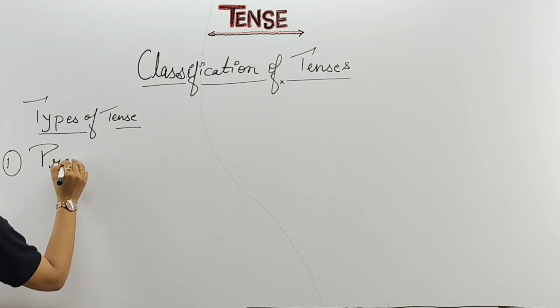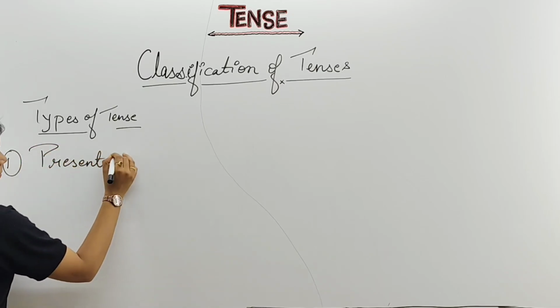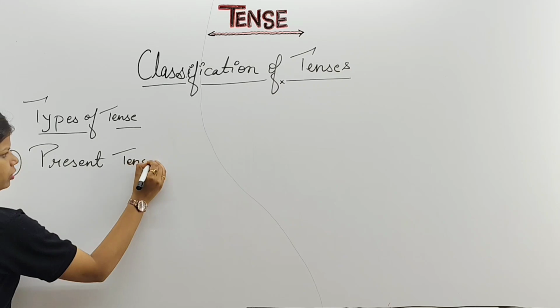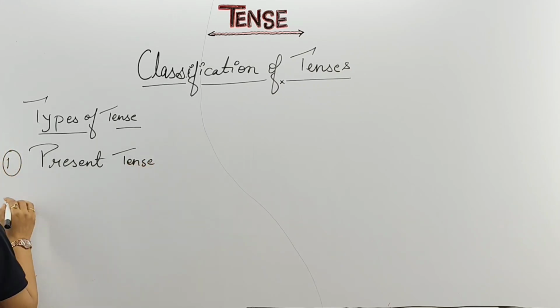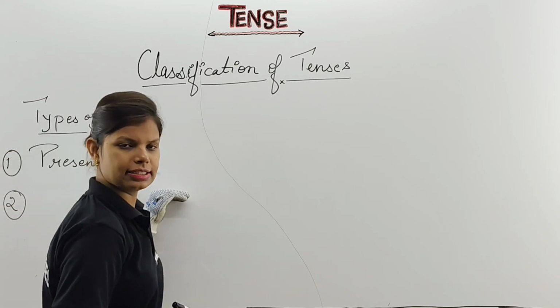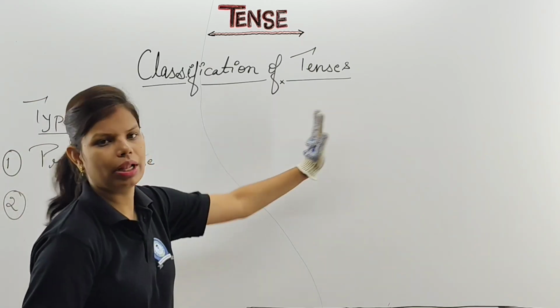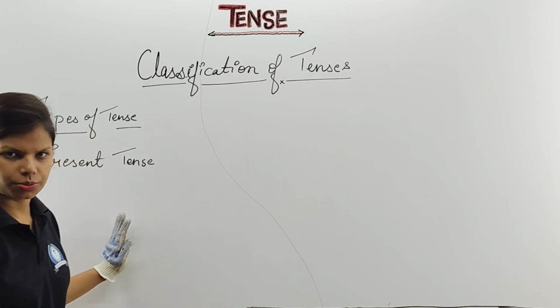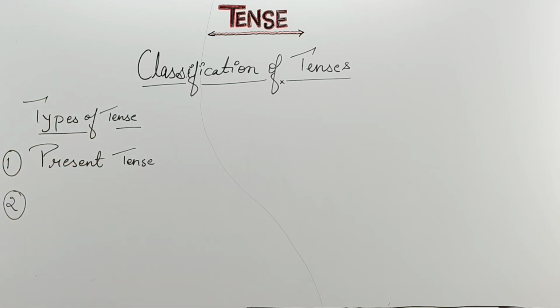We are having first is your present tense. Now children, keep your attention here. First is your present tense. Clear? Here we are going to read all the parts of this one. Understood, no?